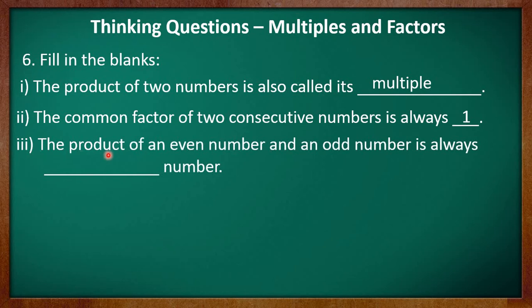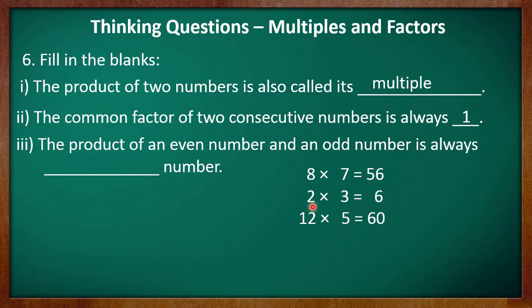It says the product of an even number and an odd number is always dash number. So let's check it with the help of an example. Kids, if you multiply 8 and 7, 8 is an even number and 7 is an odd number. So the multiplication will give you product 56. That means we will get 56 as answer. So 56 is an even number.